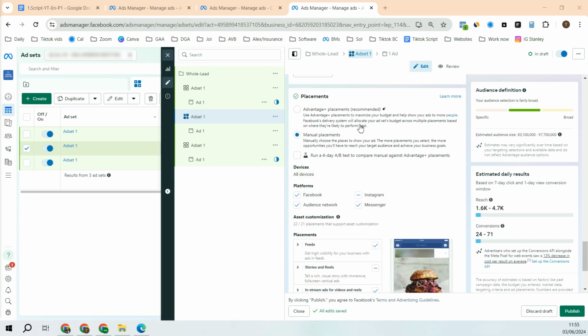Now, if you use automatic placement, that would be the best. Or if you are using Advantage Plus placement, which is recommended by Meta, that would be the best. Meta will push your ads to those places where it thinks the conversions will come from. And if the conversions are coming from a specific placement, Meta will keep pushing the ads in those placements. Therefore, in the beginning, it's best to use Advantage Plus placement and start your campaign.